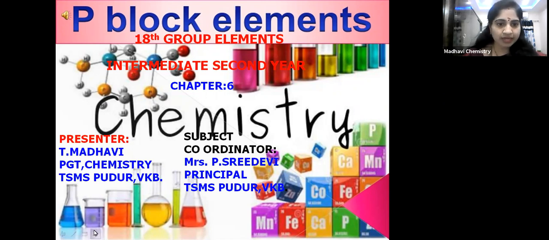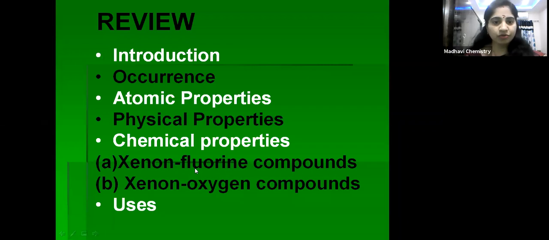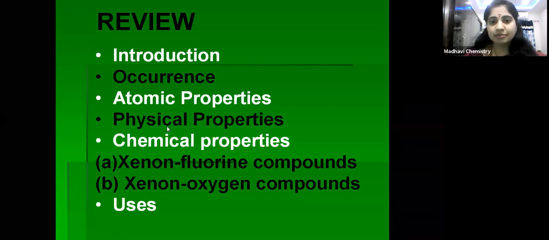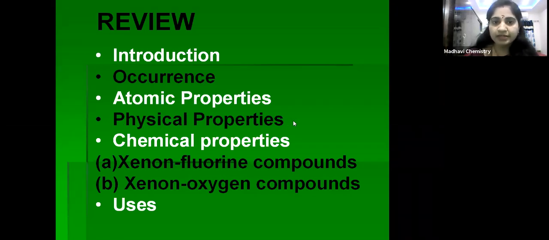Let us quickly review the subtopics that 18 group elements consist of. Introduction and occurrence of 18 group elements and atomic properties of 18 group elements. In that we are going to discuss electronic configuration, atomic radii, ionization enthalpy, and then electron gain enthalpy. Then we'll discuss physical properties and the chemical properties of 18 group elements.